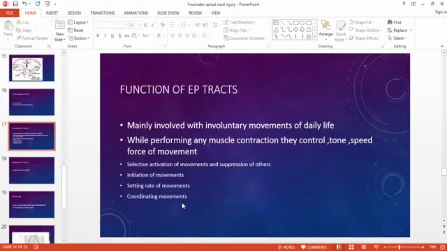There is a list of the extrapyramidal tracts: rubrospinal, reticulospinal, vestibulospinal, tectospinal. You can get that list, which tells that they rise from this nucleus, go to this area, and do this.